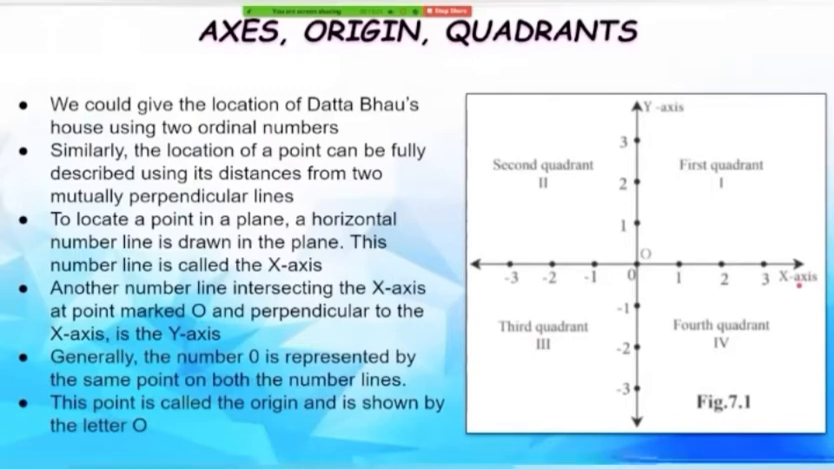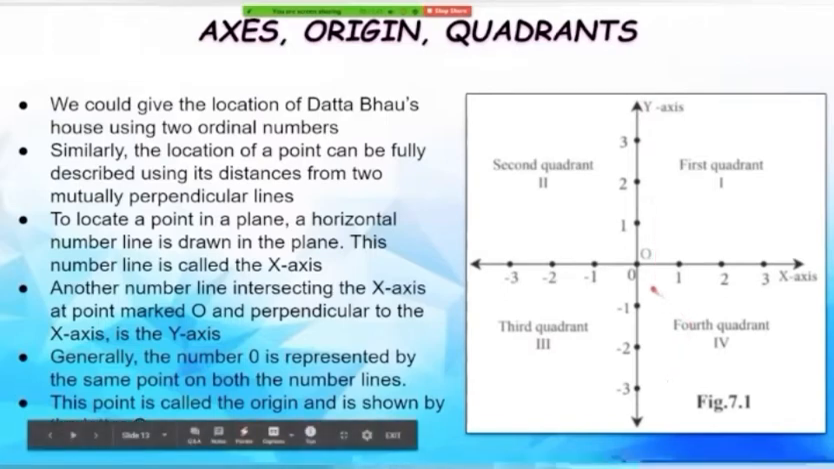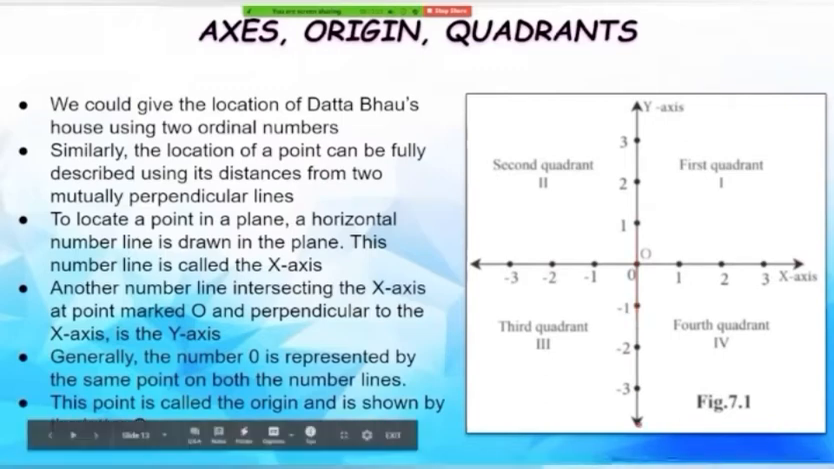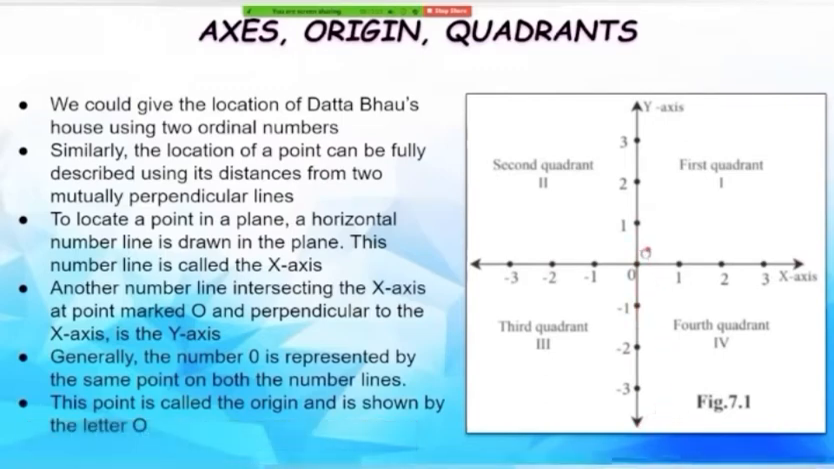Another number line intersecting the x-axis at a point marked O, and perpendicular to the x-axis, is the y-axis. So we draw another line in the plane which is perpendicular to the x-axis and intersects the x-axis at this point O. So we have our x-axis, which is the horizontal line, and we have a y-axis which is perpendicular. That is, it intersects the x-axis at an angle of 90 degrees.